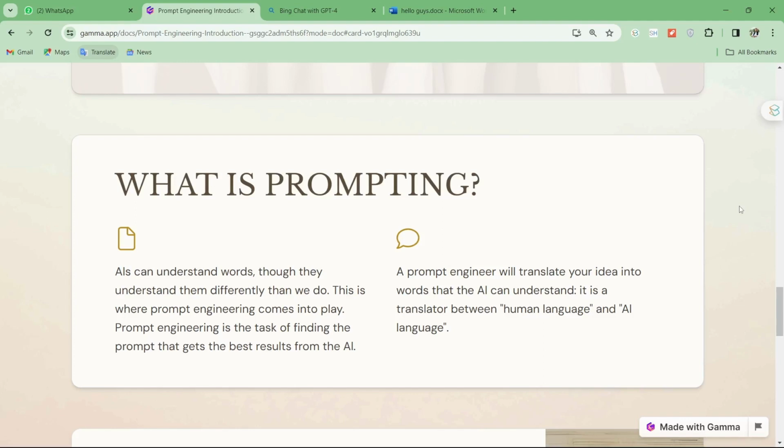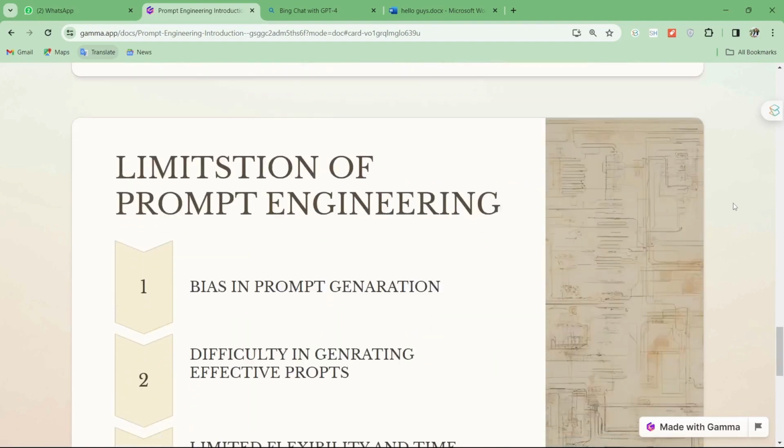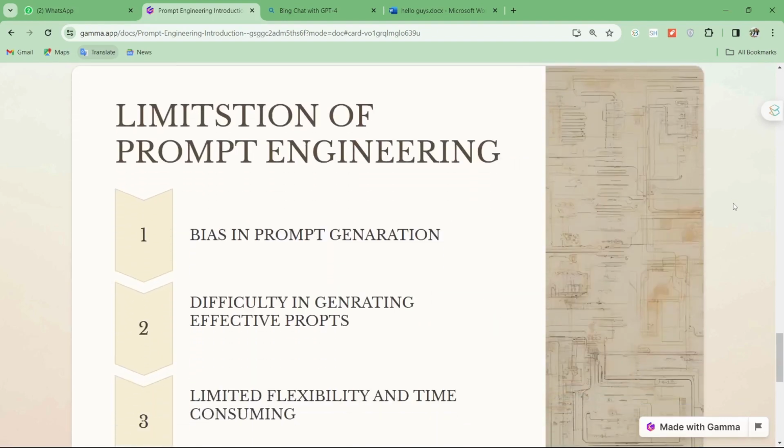Why is there lots of hype for prompt engineering? Because we have seen lots of job openings in the market worth crores and lakhs for prompt engineers, right? Basically, a prompt engineer is simply a translator who can translate human language into AI language. Now, what are the limitations of prompt engineering? What are the limitations currently? Let's try to see them as well.